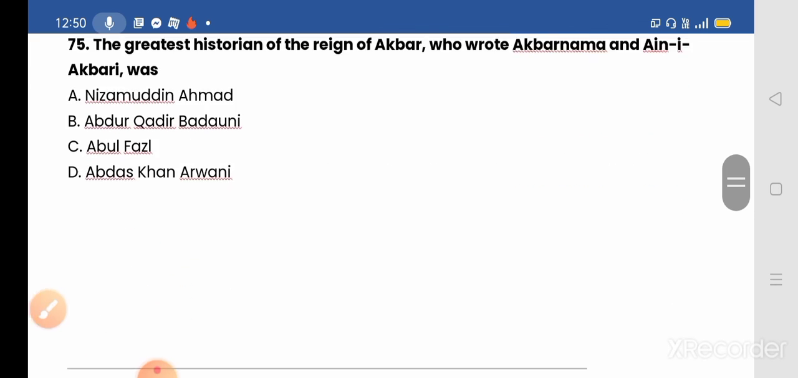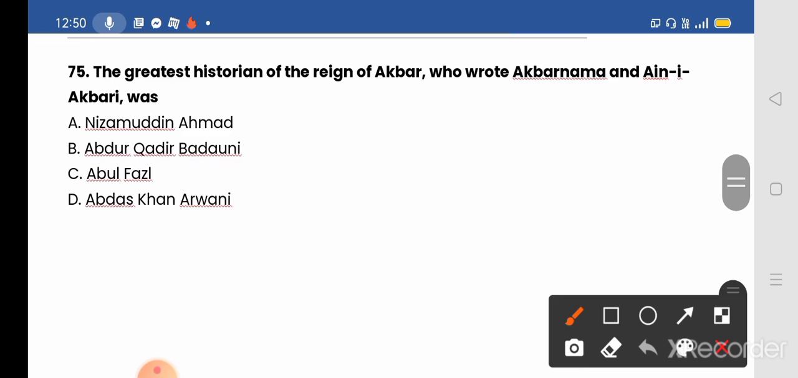Next, we move to our next question, question number 75. The greatest historian of the reign of Akbar, who wrote Akbarnama and Aini Akbari, was A. Nizamuddin Ahmed, B. Abdul Qadir Badauni, C. Abul Fazl, and D. Abbas Khan Arwani. As we discussed earlier, make your answer in the comment box. And the correct answer will be C. Abul Fazl, who wrote Akbarnama and Aini Akbari and also the court poet of Akbar. Okay, so option C will be the correct answer.